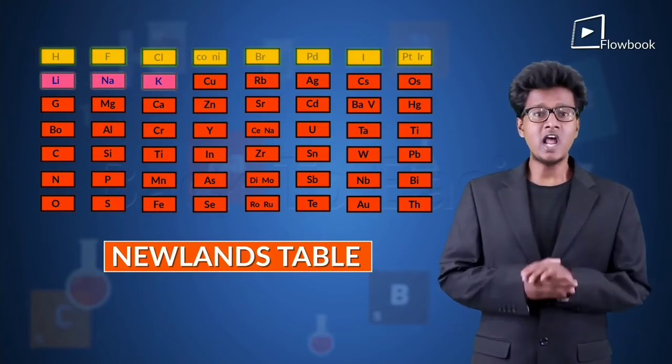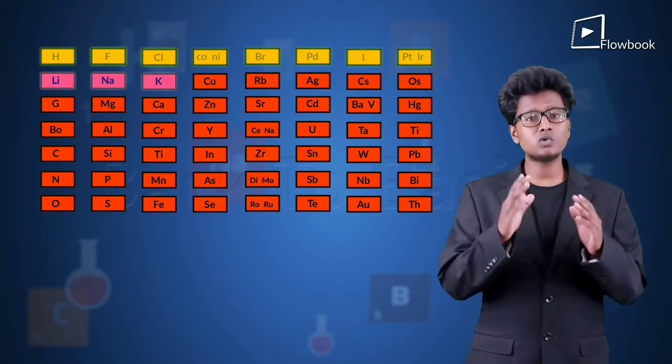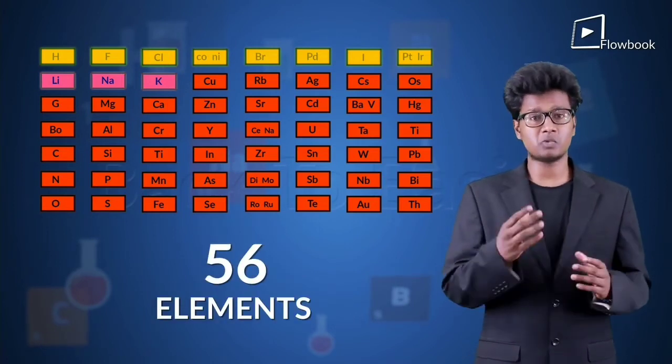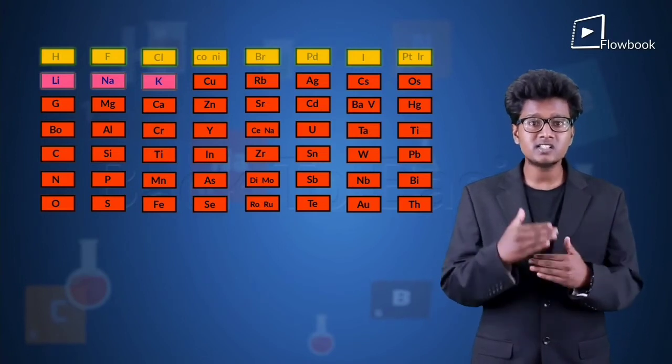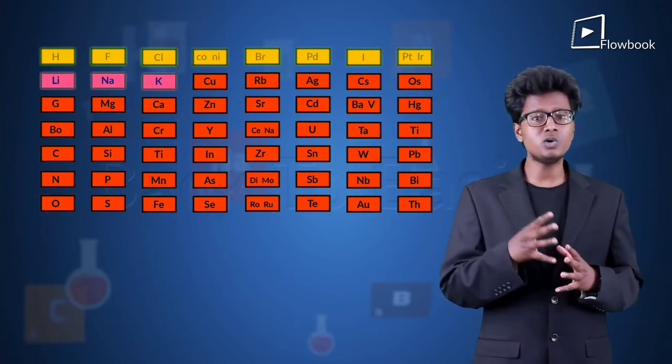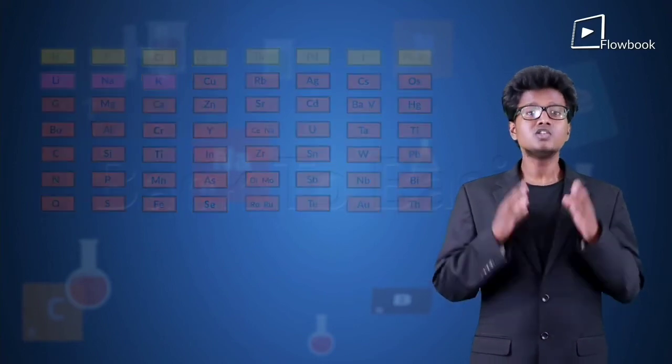As Newland created this table with the elements that were then discovered, it was restricted to the 56 elements that were discovered. And later on, the elements that were discovered could not be fitted into Newland's table in accordance to their atomic properties. So what have we learned today?